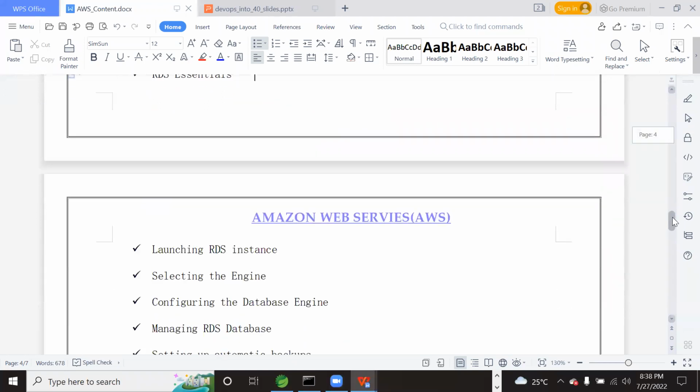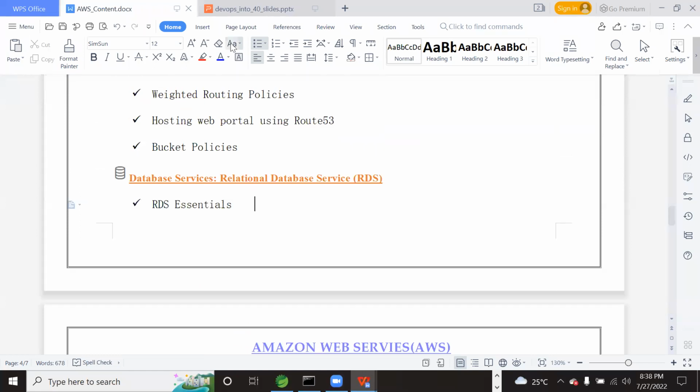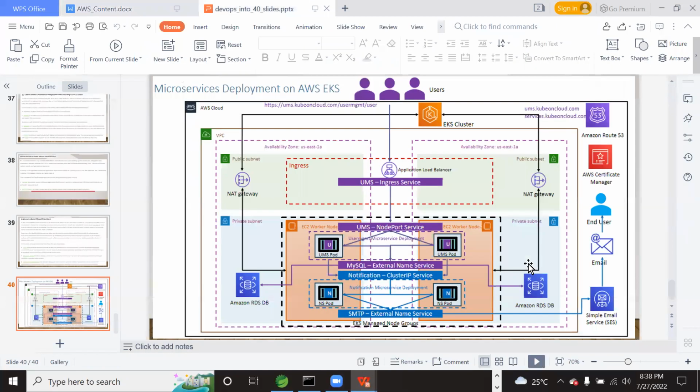Now let us scroll down. What we did, I will come back to the beginning, whatever I'm telling. Step 1, we created the users, groups, and roles using the IAM service. Step 2, we created the EC2 instances. While creating the EC2 instances, we also saw what is VPC, what is a private subnet, what is a public subnet, what are NAT gateways and all. And after that, as part of understanding the NAT gateway, public subnet, and private subnet, we will see the networking concepts.